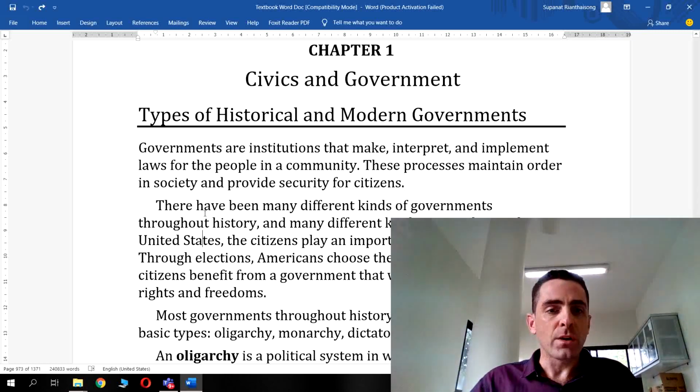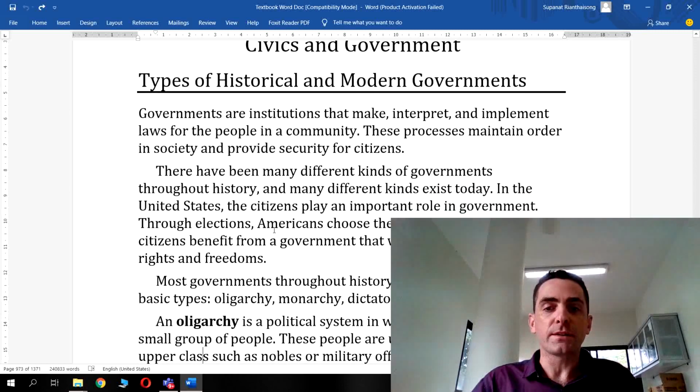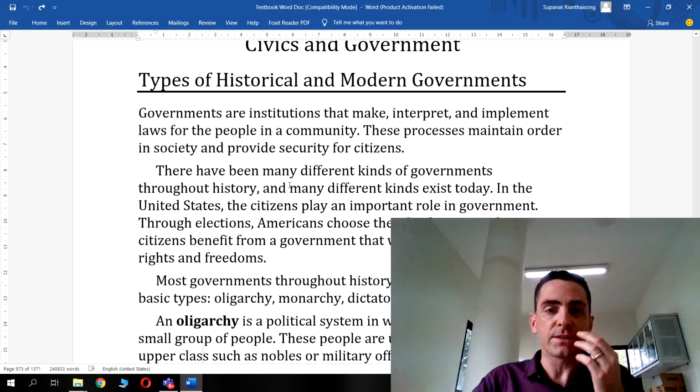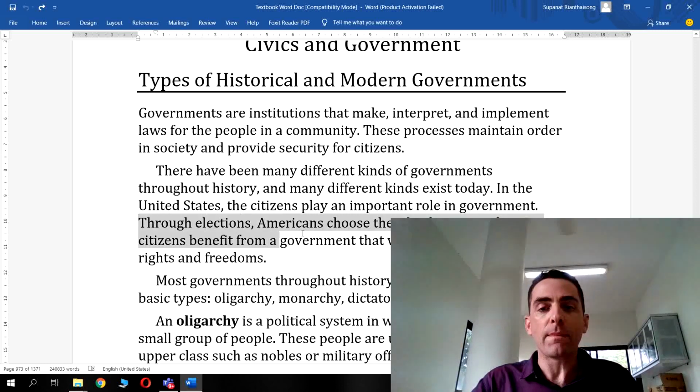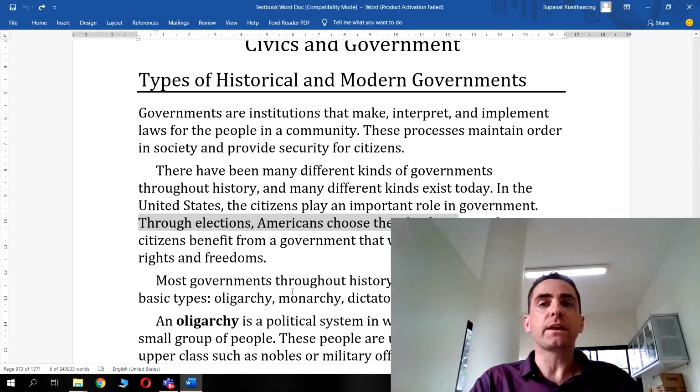Now, there have been many different kinds of government throughout history. Many different kinds exist today. In the US, the citizens play an important role in the government. Okay, through elections, Americans choose their leaders. In the US, they have elections every 4 years in which a new president can be elected.